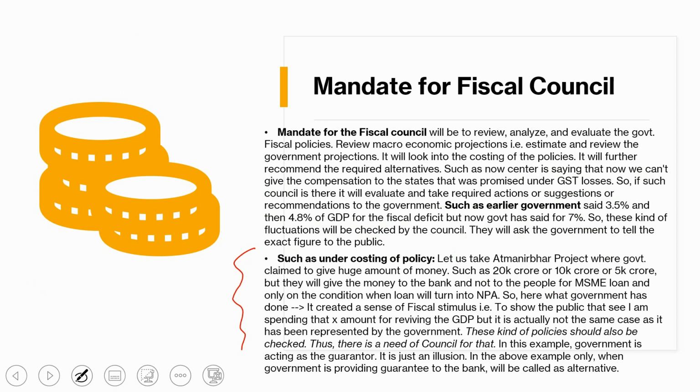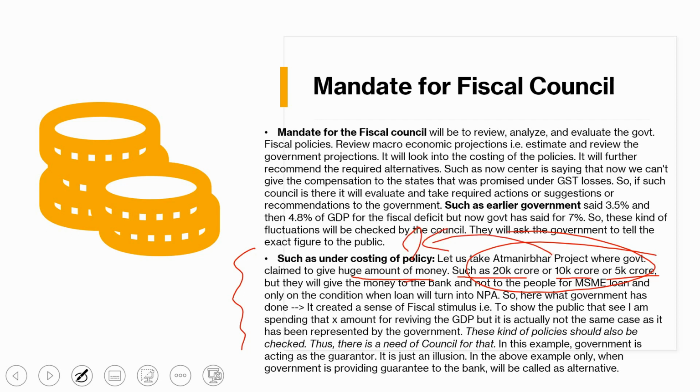See, in the Atmanirbhar project, the government claimed to give a huge amount of money, such as 20,000 crore or 10,000 crore or 5,000 crore, whatever the money was. I will not claim it. Okay, it was around 10,000 that the government said, but when it came into the public domain, it was said to be 5,000 crore or 10,000 crore. These data were fluctuating. So just take a random figure between these, that the government said we are going to give this money to the public in reviving their business. Okay, but how they will give, here is a catch.